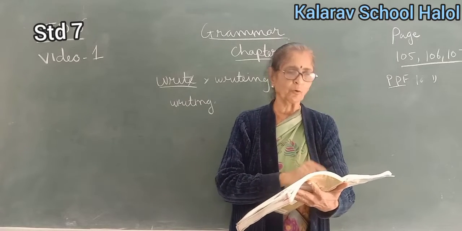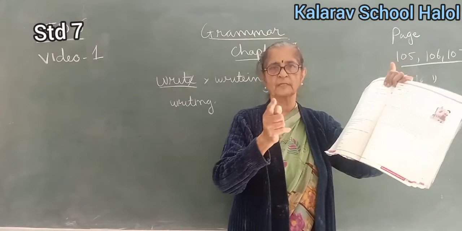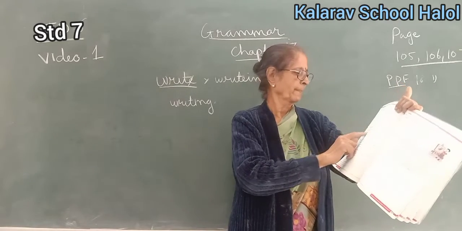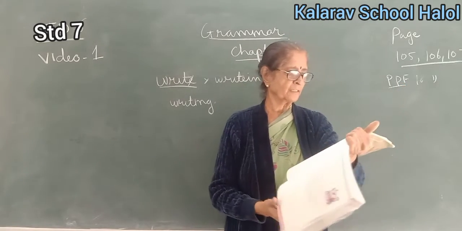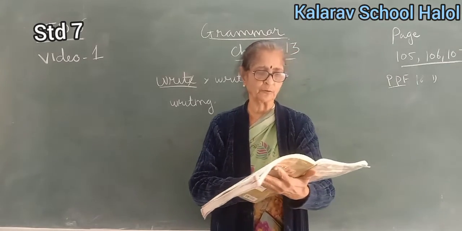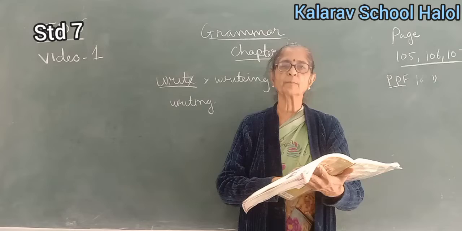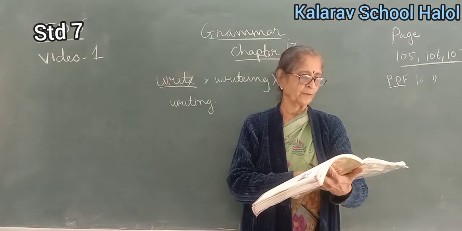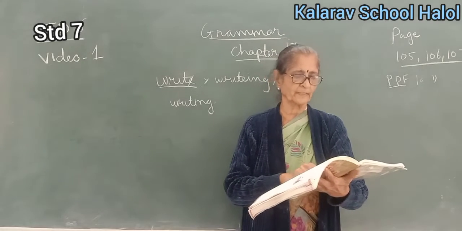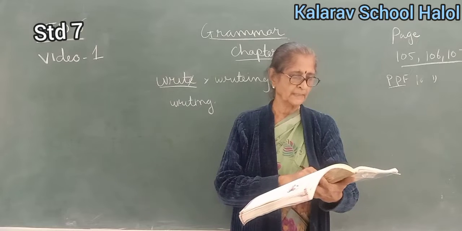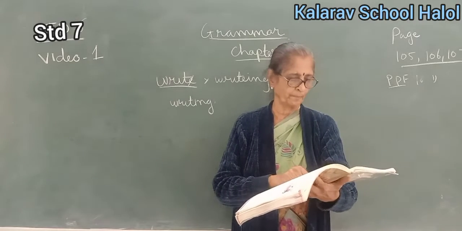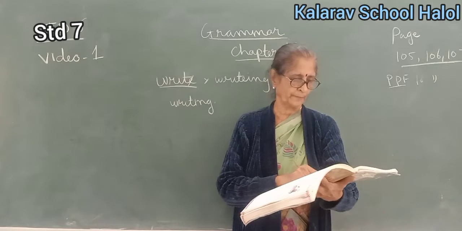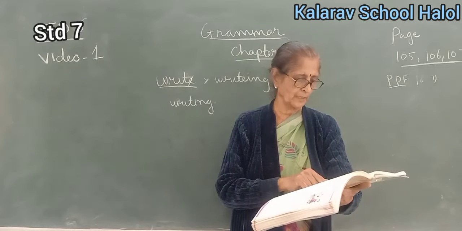Now here I have filled in all the answers for you. You have to fill in yourselves. I will be sending you the PDF. Forms are given here. Now, use of since and for. Since and for are generally used with perfect continuous tenses. Since is used to indicate a point of time at which an action started. It also indicates that the action continues till the present moment. He has been swimming since 6 a.m. before he left the club for home. For is used to show the period of time for which an action has been going on. The patients have been waiting for 2 hours.